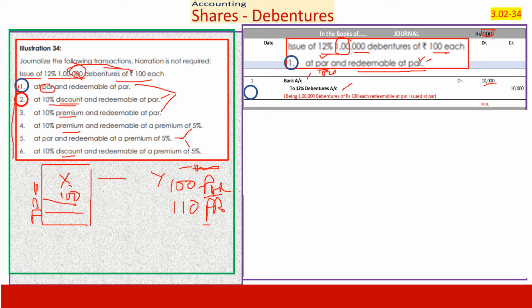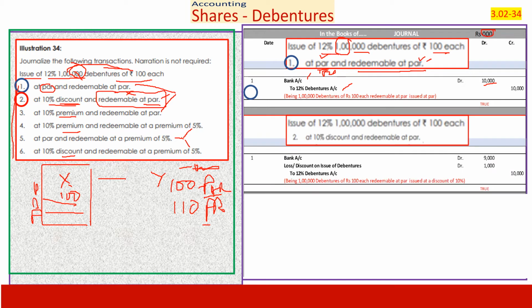Issued at a discount, redeemable at par. Once again, there is no complication if the redemption is at par. And if it is at a discount, you receive something less, and the difference between the face value and what you receive less is called discount, which is a loss, and which is a loss incurred not on redemption. Loss is incurred at the time of issue of debentures. Therefore, your expense is discount on issue of debentures. Let us go to the section.